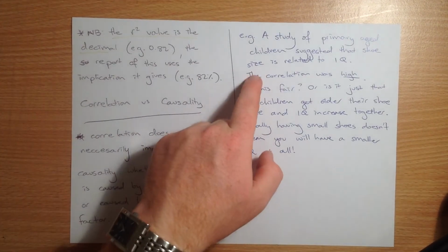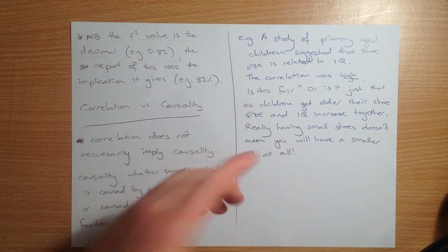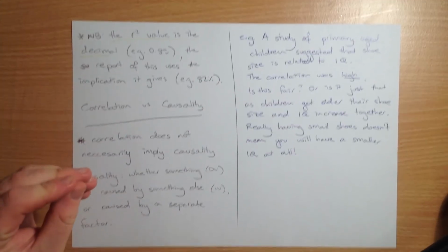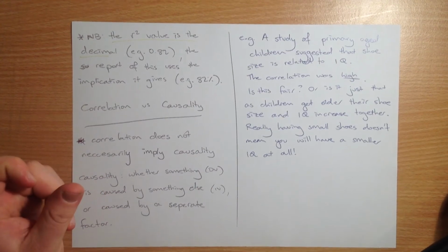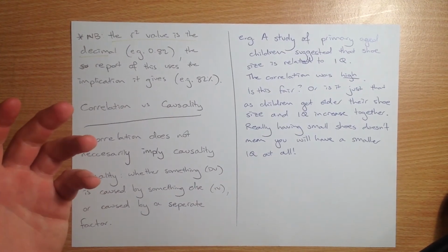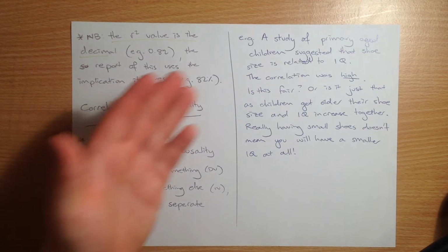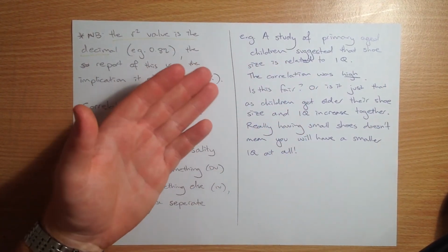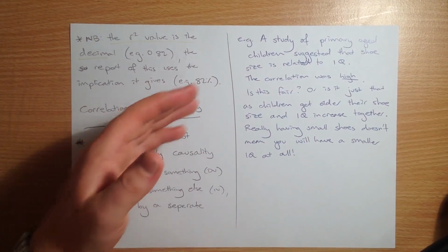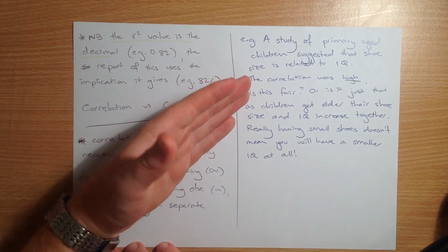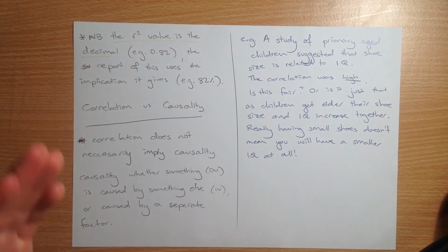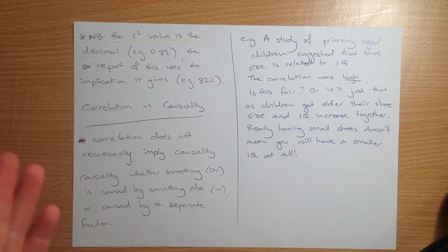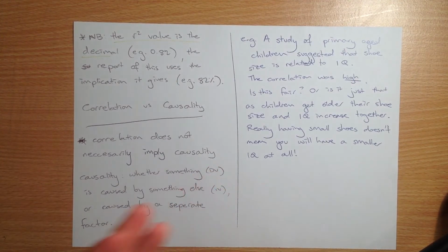So the correlation was high. So doesn't that mean that they're closely related, which we talked about? Well, it means that the two results were closely related, but it doesn't necessarily imply that shoe size is actually related to your intelligence. Really, if you think logically, if you're studying primary school students, isn't it just that if they surveyed kids from prep to year 6, the year 6s are going to have bigger shoe sizes than the preps, and the year 6s are going to be smarter.